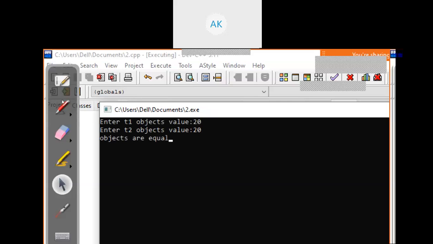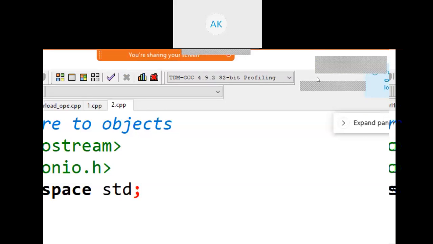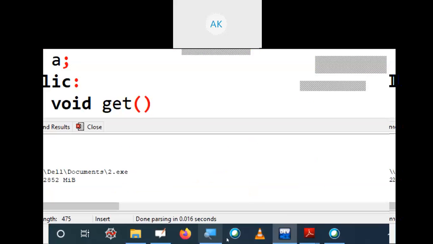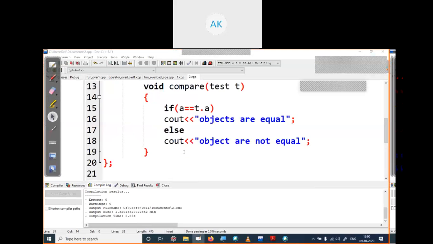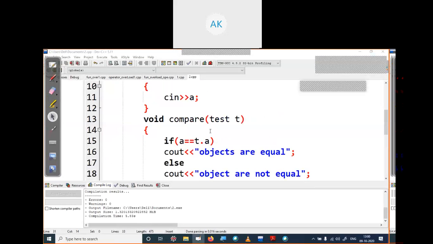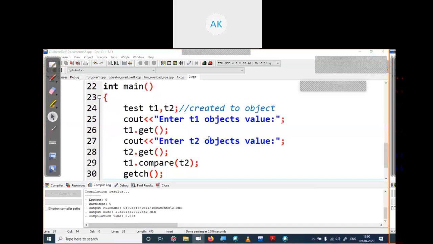Now you can see objects are equal. Okay. So we have compared two objects with a function. In this program we have compared two objects with a function. But what is our ultimate goal? It is operator overloading. We want to overload an operator.